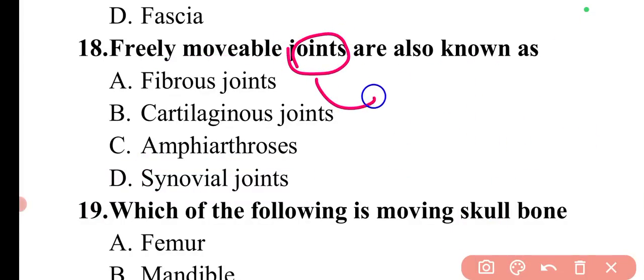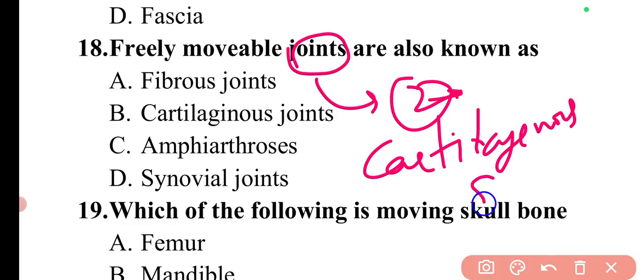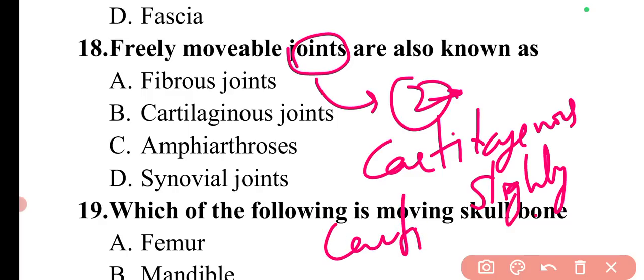In joints, the second type is cartilaginous, or we can say slightly movable. As the name suggests, these bones are separated by cartilage, but the synovial cavity is absent.